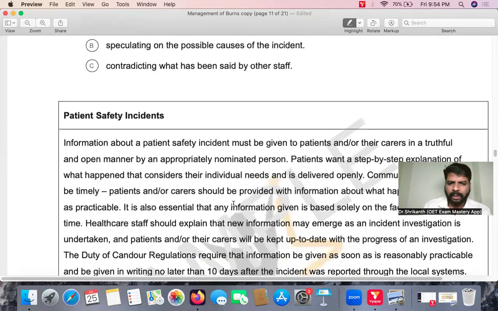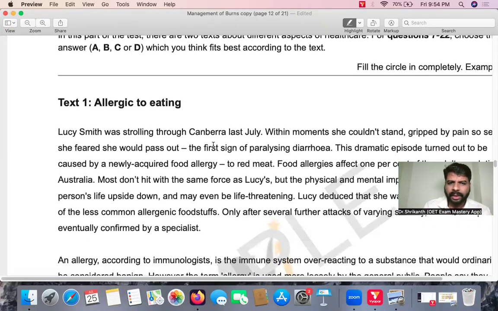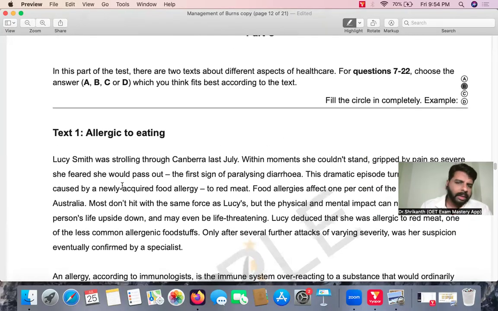And then we have OET Reading Part C. So what is OET Reading Part C? Here we don't have workplace documents. No longer emails, no longer memos, no longer reminders, no longer guidelines, no more policies, no more protocols. Here everything is basically a passage that has been written by a person.